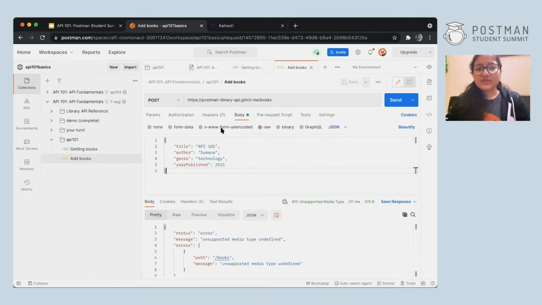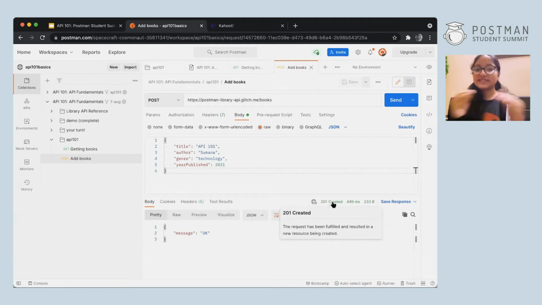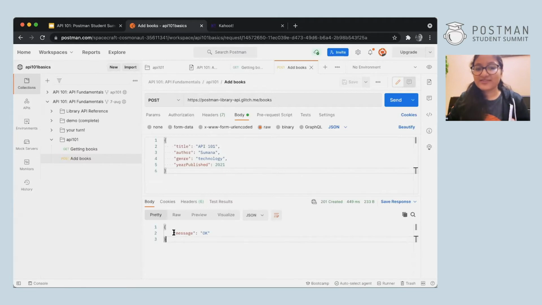All right. So now that we have done this, let's try and hit send and let's see what happens. And we get a status code of 201 created. That means as it starts with 2, it means everything was a success. And the message is also okay. What is this message? It's like a response we get back from the API that everything was successful and you successfully created a book.